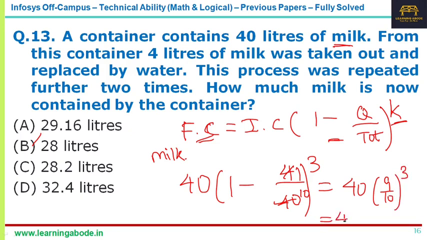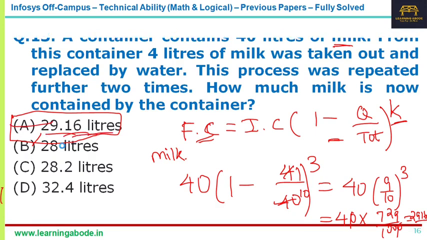It's a very easy calculation, a very popular and repeated question. So you get 729 by 1000, so you get 2916 by 100, that's 29.16 liters. That's the amount of milk contained in the container after it is done 3 times. The answer is option A, 29.16.